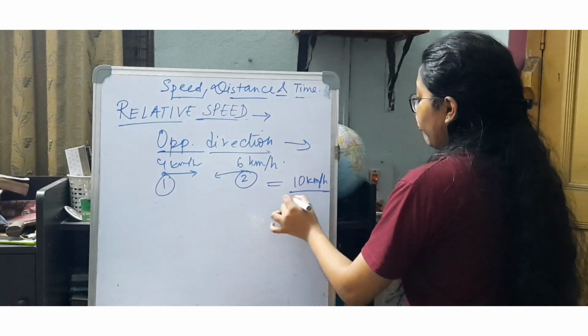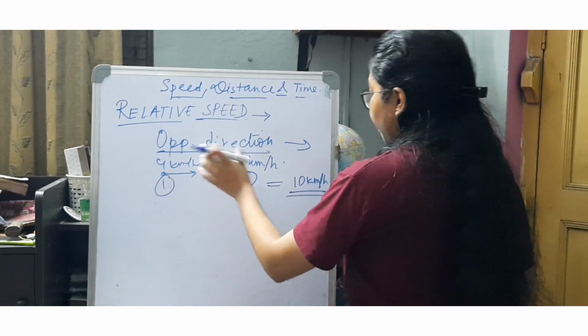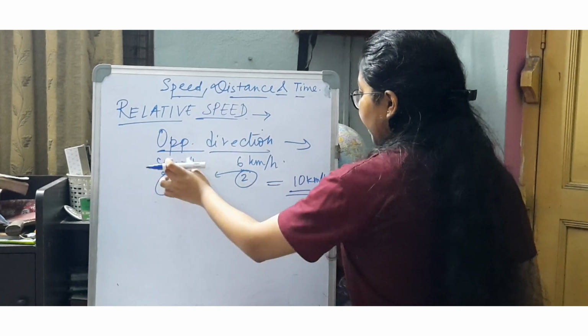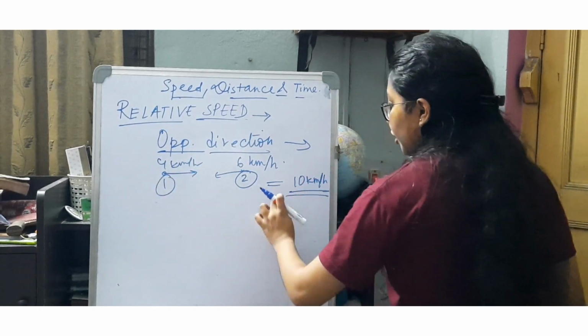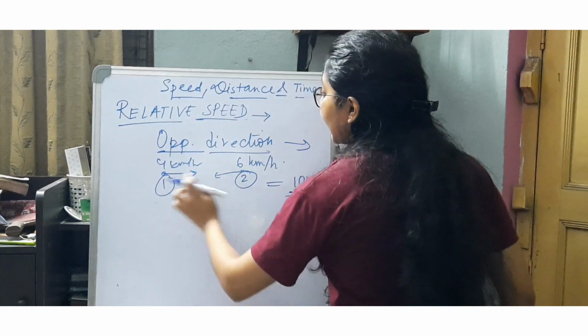They get added up when they are moving in the opposite direction, because with respect to this speed, which is already moving in this direction, this is also increasing even more.